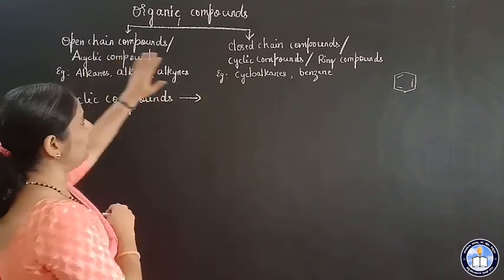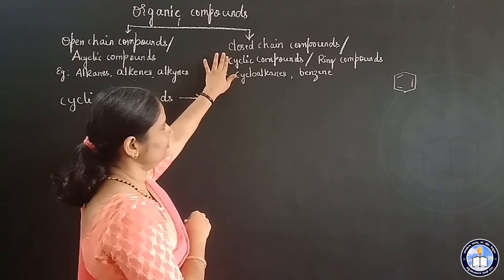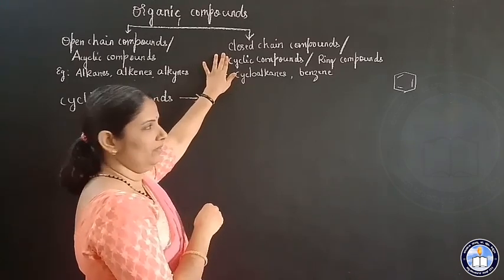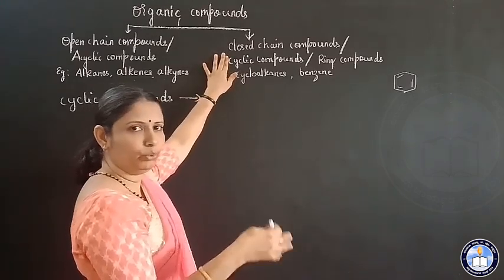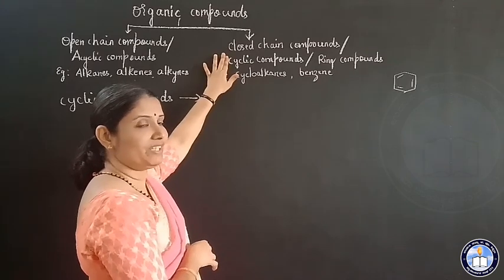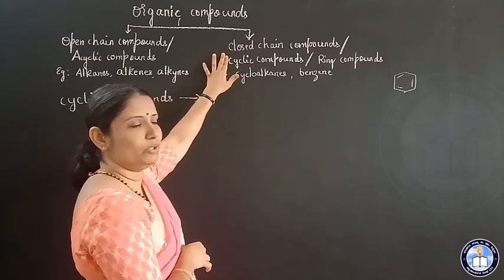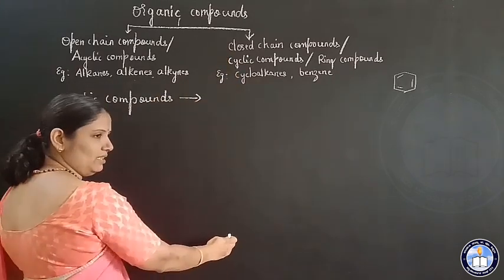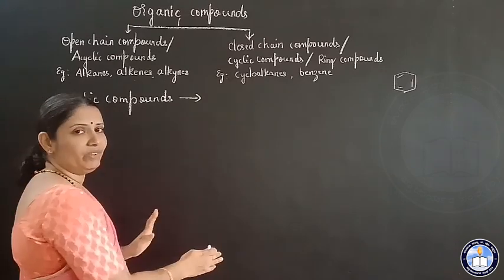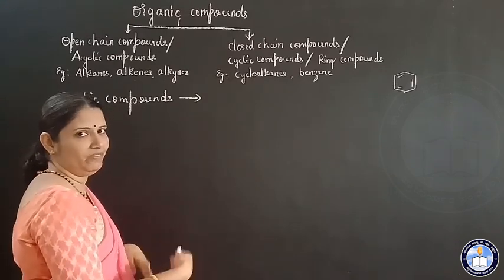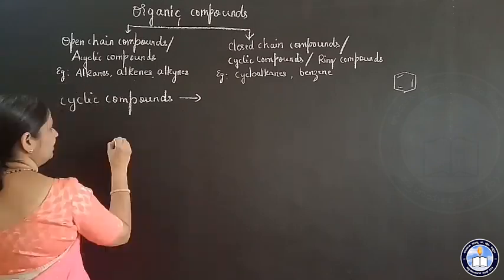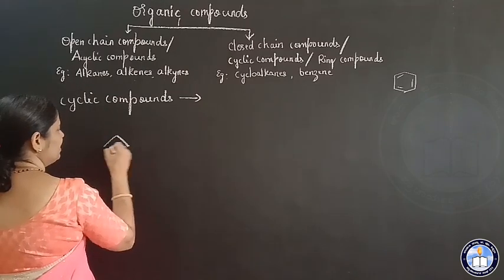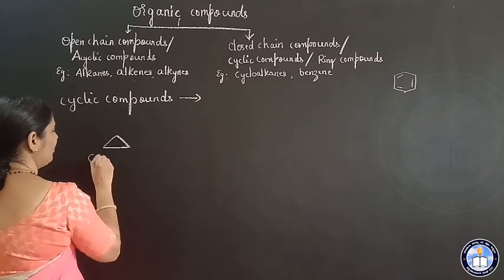Now, these cyclic compounds are further classified into 2 types. First, I'll write the structures, 2 different sets of structures. You find out the difference between those 2 sets and later we will name them. So, this is cyclopropane.